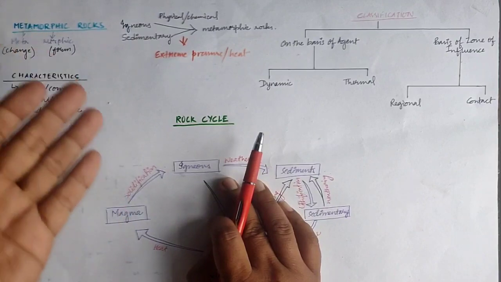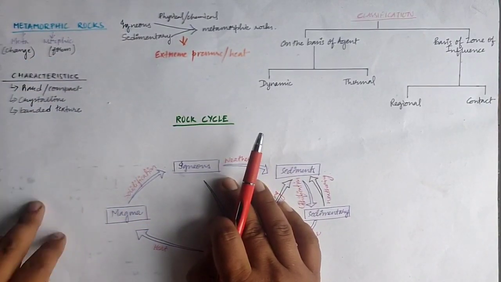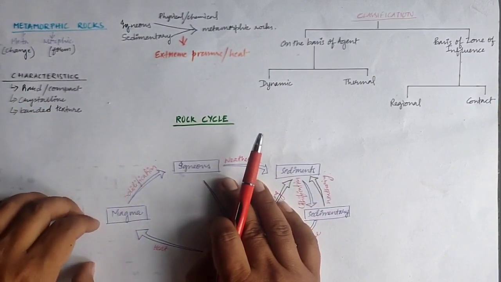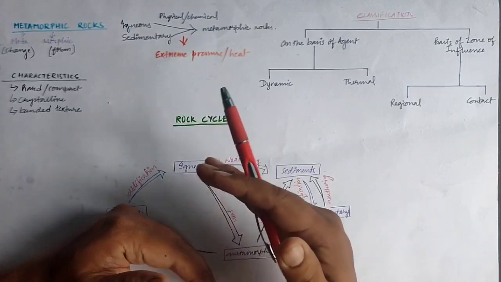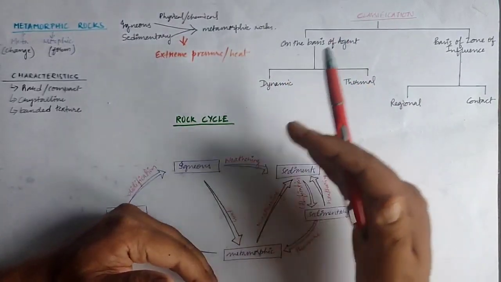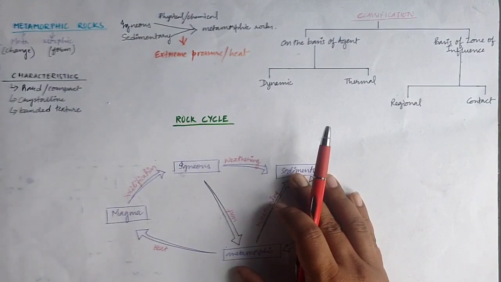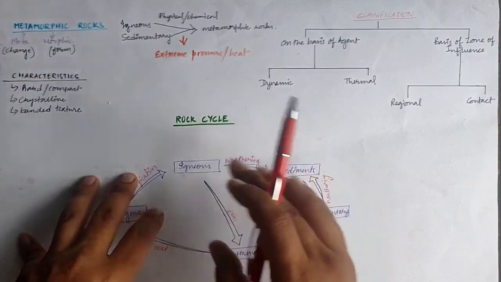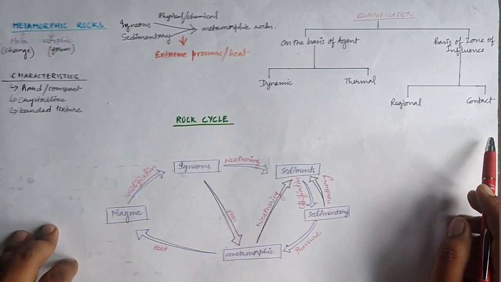So characteristics, we have three: hard and compact, crystalline and banded textures. It will be definitely very hard, and crystals will form due to the heat, and banded means the different layering will also be closely seen, so it will be interlocking also, so that's the reason it is known as banded textures. So this was the metamorphic rock formations.